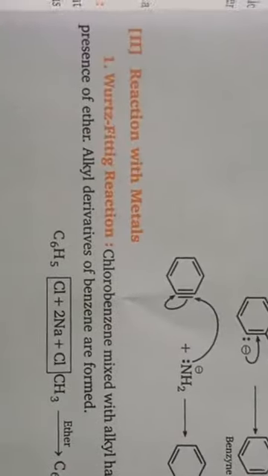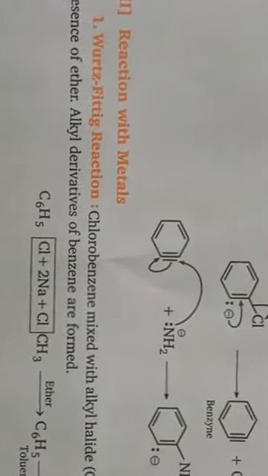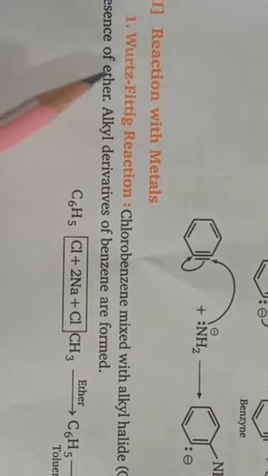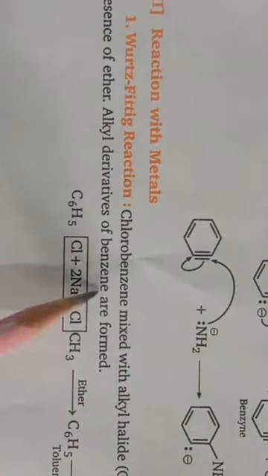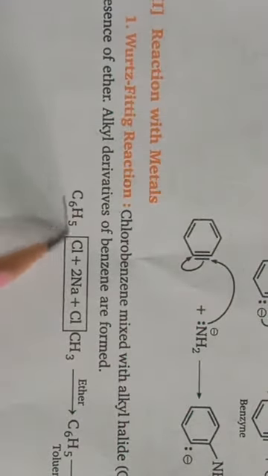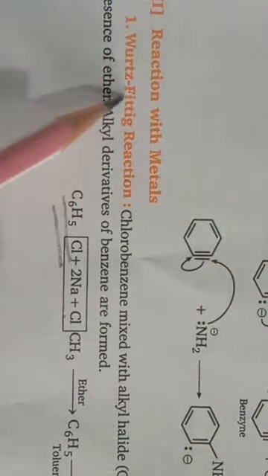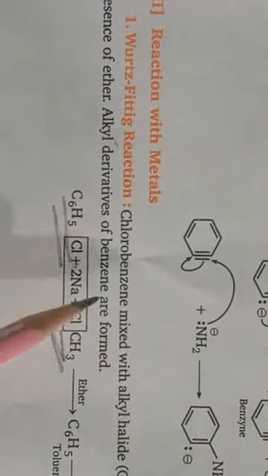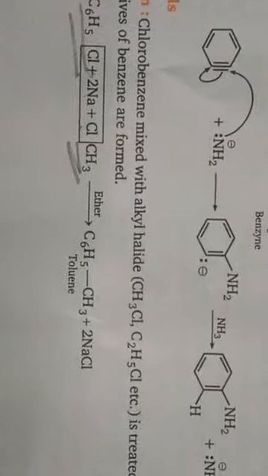Then next heading, reaction with metals. This reaction we have already discussed. In short, the first reaction is the Wurtz-Fittig reaction. Under this heading, we use aryl halides with alkyl halides and sodium metal in the presence of dry ether.